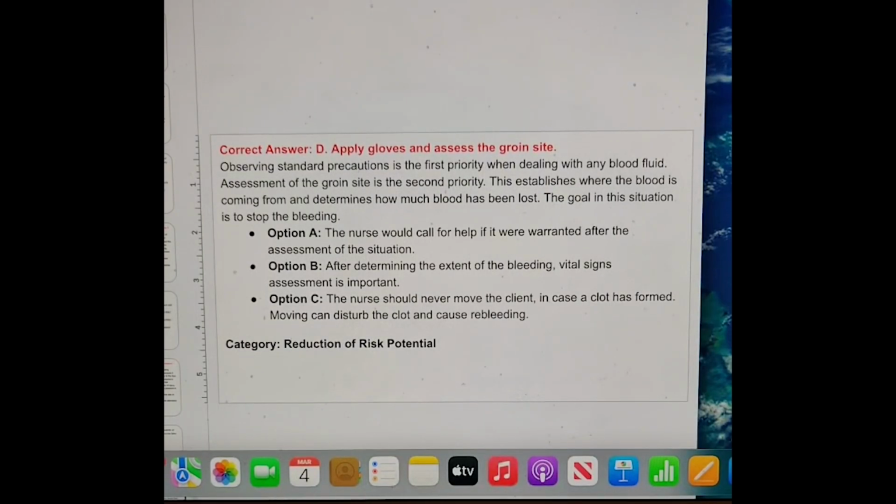And the answer is D, apply gloves and assess the groin site. Observing standard precautions is the first priority when dealing with any blood or body fluids. Assessment of the groin site is the second priority, right? This establishes where the blood is coming from and determines how much blood has been lost. The goal in this situation is to stop the bleeding. All right, that is reduction of risk potential, which is 9 to 15% on the NCLEX. Fourth largest section on the NCLEX exam.